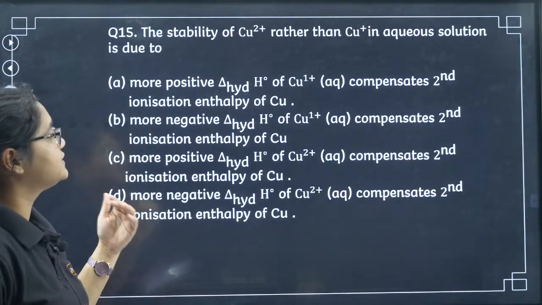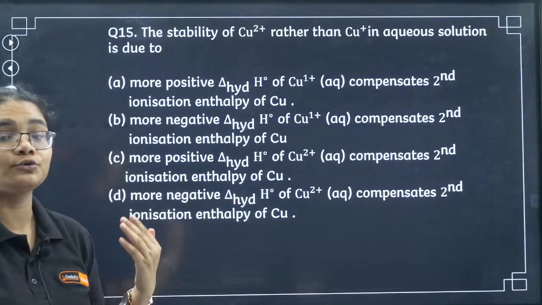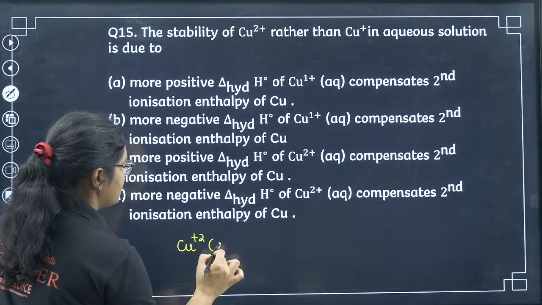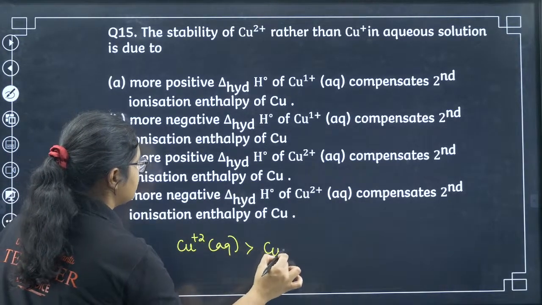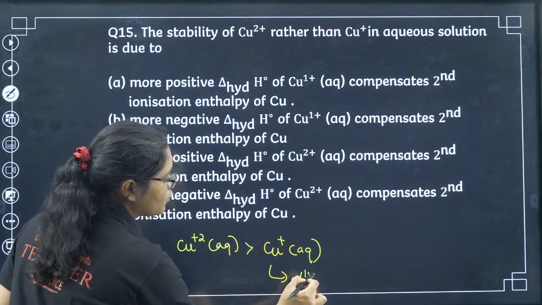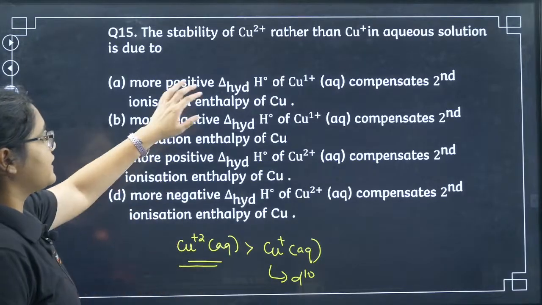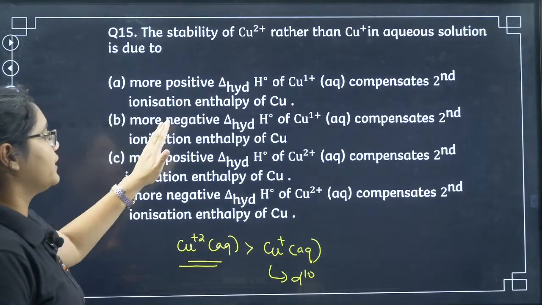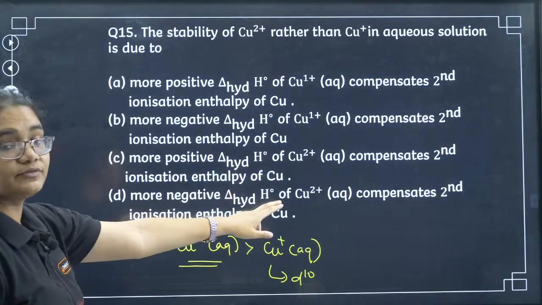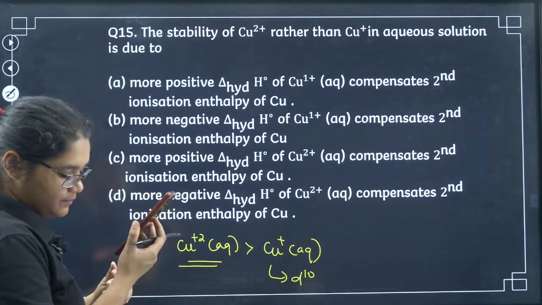The stability of Cu2+ rather than Cu+ in aqueous solution is due to. So the question is saying that in aqueous medium, Cu2+ aqueous is more stable than Cu+ aqueous. What is the reason here? Even though Cu+ has d10 configuration, Cu2+ is more stable. More positive hydration enthalpy of Cu+, more negative hydration enthalpy of Cu+, more positive hydration enthalpy of Cu2+, more negative hydration enthalpy of Cu2+.